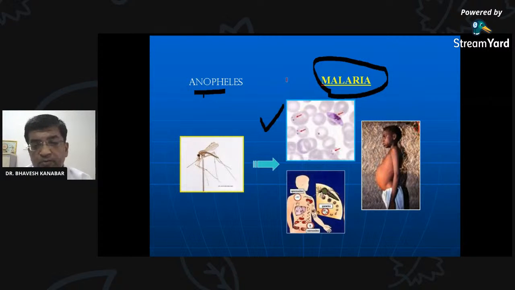After passing your MBBS, whenever you are working in a PHC as a medical officer, even for a short duration of time, you will have to go for this examination: peripheral smear, PS for MP. Any patient who is suffering from fever with chills, you have to write down PS for MP, and that slide will look like this.